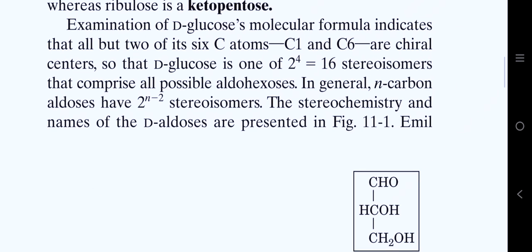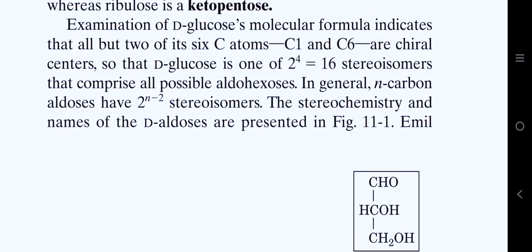So glucose is 1 of 2 to the power 4, equal to 16 stereoisomers, because the four chiral carbons of glucose bind the substituents in different 3D conformations, so the stereochemistry will be different, due to which we get 16 stereoisomers that comprise all possible aldohexoses. In general, the n-carbon aldoses have 2 to the power n minus 2 stereoisomers, because carbon number 1 and carbon number 6, as in the case of glucose, are achiral. So we are left with only those carbon atoms which are chiral.